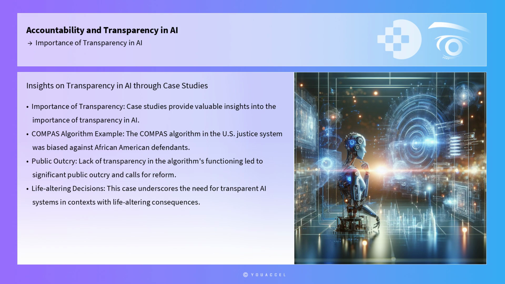Case studies provide valuable insights into the importance of transparency in AI. One notable example is the COMPAS algorithm used in the U.S. criminal justice system to assess the risk of recidivism. A ProPublica investigation revealed that the algorithm was biased against African American defendants, highlighting the issues of transparency and accountability. The lack of transparency in the algorithm's functioning and the data used led to significant public outcry and calls for reform. This case underscores the need for transparent AI systems, especially in contexts where decisions can have life-altering consequences.